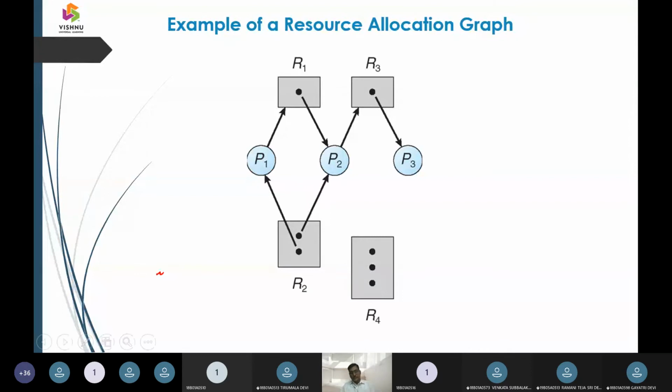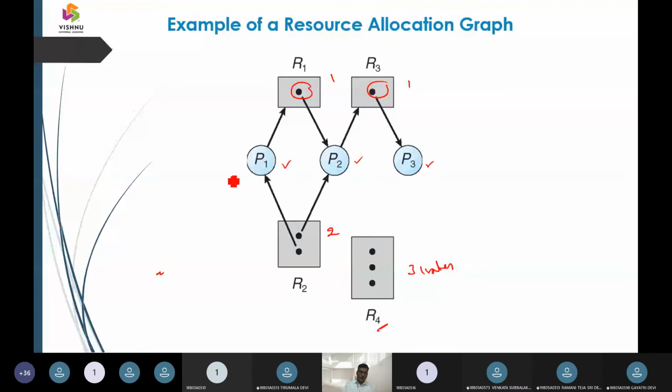So now you can see this example here: process P1, process P2, process P3, and resource R1 has one instance, R3 has one instance, R2 has two instances, and R4 has three instances of the resource. So three users can simultaneously use the resource R4. That is how we can interpret it.